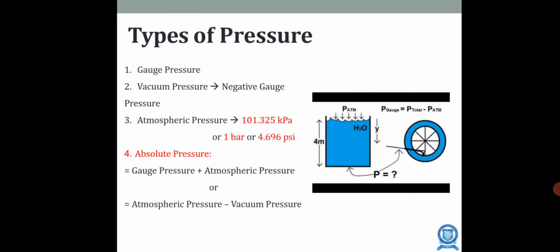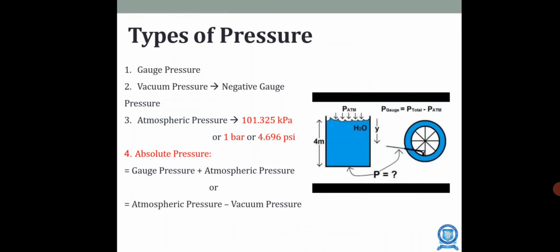Absolute pressure is measured from the vacuum, and you can see from the slide that atmospheric pressure is normally 101.325 kilopascal. So how is absolute pressure obtained? It is the gauge pressure plus the atmospheric pressure. Otherwise, if it is below atmospheric pressure, it is atmospheric pressure minus vacuum pressure, and at vacuum it is zero, so we measure from the zero level. So absolute pressure is either atmospheric pressure minus vacuum pressure, or gauge pressure plus atmospheric pressure.